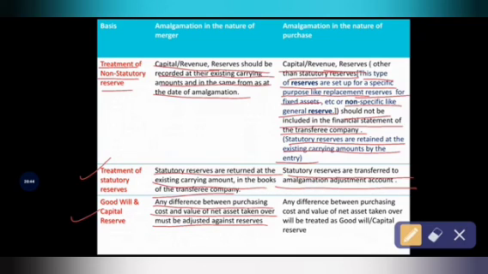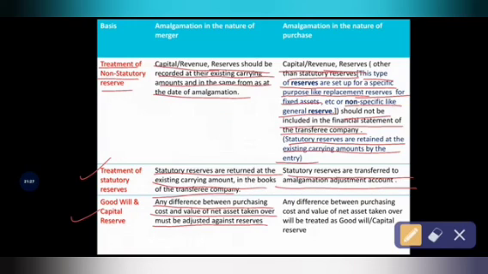Okay, so this is the asset taken over value and the purchase consideration value. If there is any difference between this purchase consideration cost and the value of the net asset taken over by the transferee company, it must be adjusted against the reserves of the company. So after adjusting with the reserves, you have to take the profit and loss account balances, that is, calculate the profit and loss account balances.